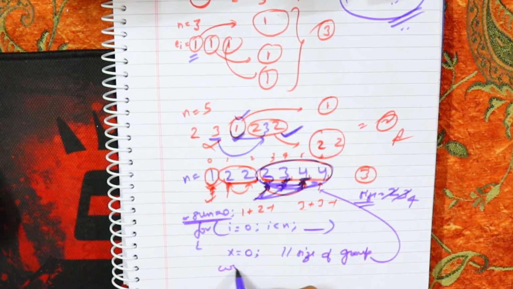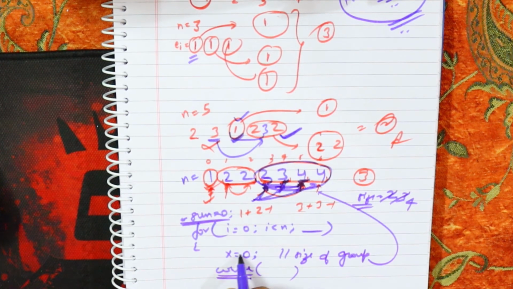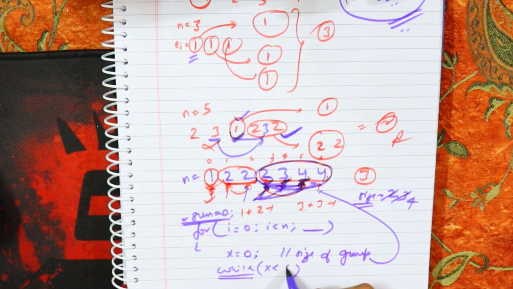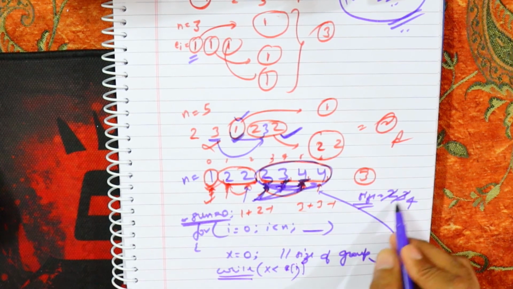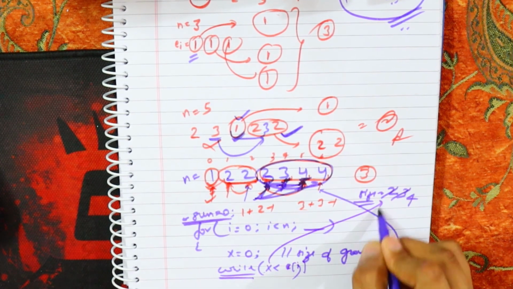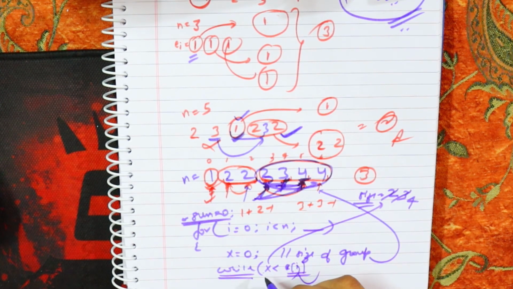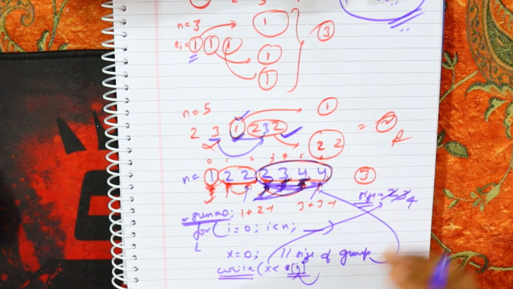And I will run my while loop until x is less than a of i, and here i will be updated, because x is basically this size, and i also needs to be updated because I need to compare my x with the latest i. Understanding? So that was the approach for this problem.